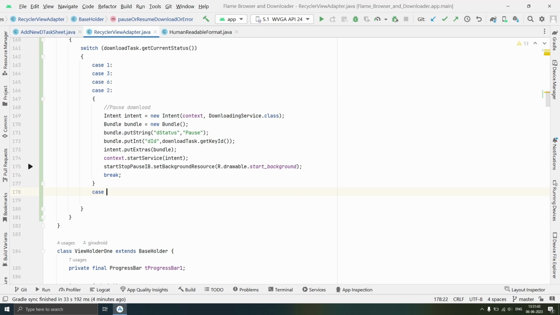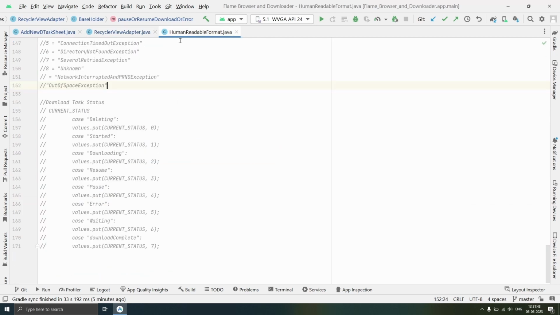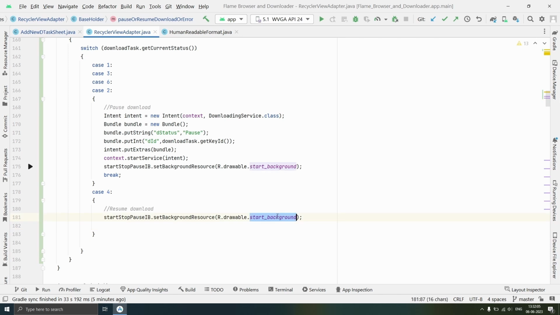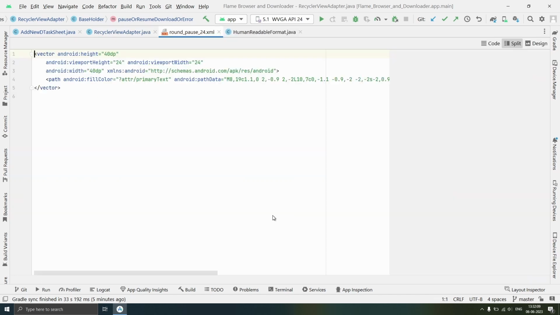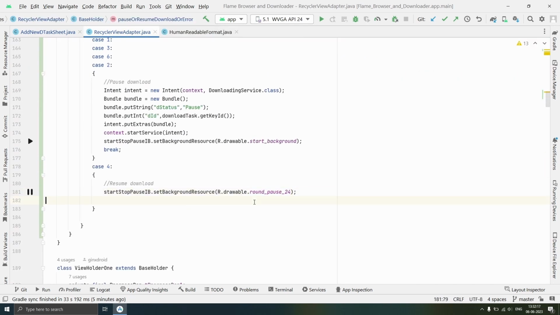Then for case 4, that is for pause case, we want to resume download. So first of all we will set background resource to round pause, which is this one with height and width 40 dp and fill color primary text, because next time we want to pause download task.